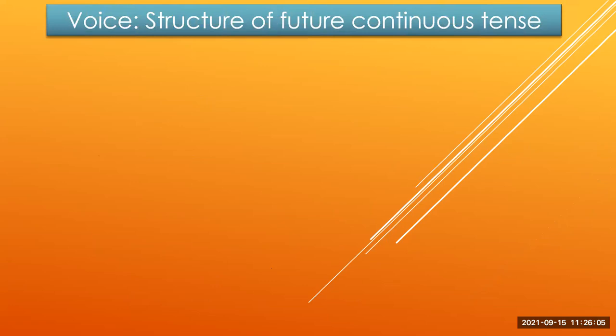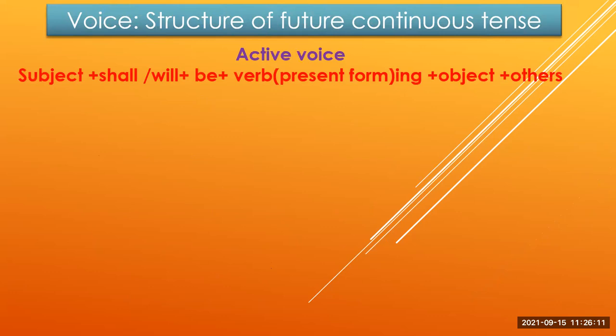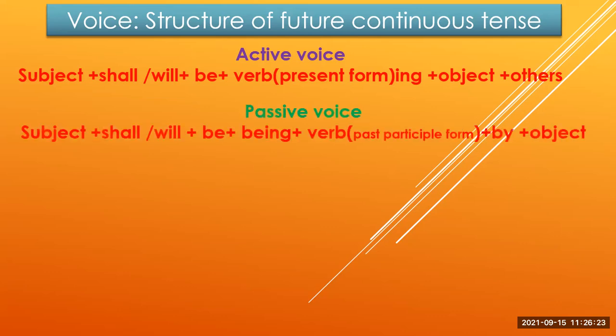Now the structure of future continuous tense. In active voice, the structure of future continuous tense is subject, shall or will, plus be, plus verb plus ing, plus object plus others. In passive voice, the structure of future continuous tense is subject, plus shall or will, plus be, plus being, plus verb in past participle form, plus by, plus object.